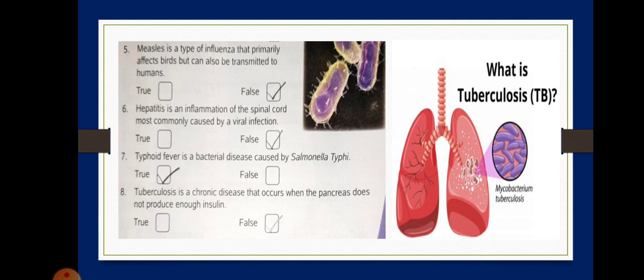So this is what happens in tuberculosis. Your lungs get affected, and this is not related to your pancreas. And here, as they are talking about the pancreas, when it doesn't produce enough insulin, the condition is diabetes. So it's not related to tuberculosis, so the statement will be false.